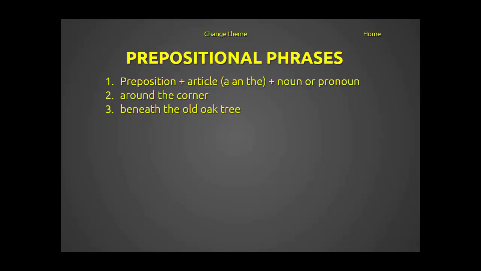Beneath the old oak tree. Under the refrigerator. Of steel. So you can see in each of these cases, here we have the preposition around, we have the preposition beneath, we have the preposition under. All of those are locations. They're telling us where the corner, where on the oak tree, and where on the refrigerator. Now here with of steel, it's a property of it. So when we say something like, the knife is made of steel, the knife possesses the qualities of steel.